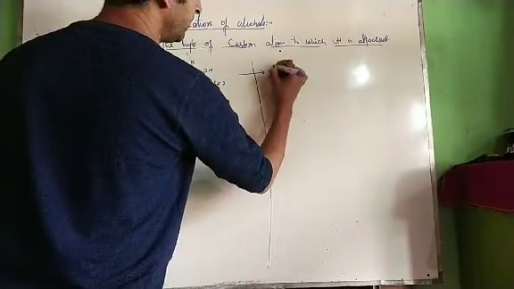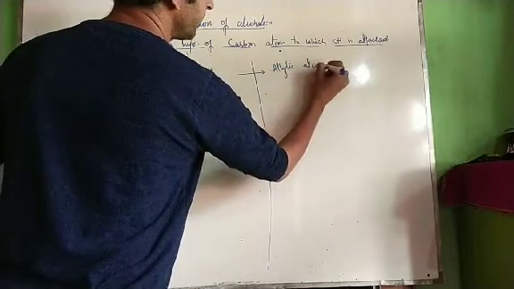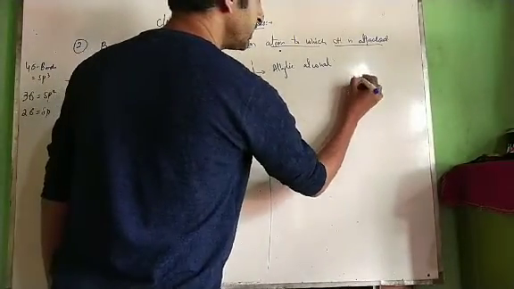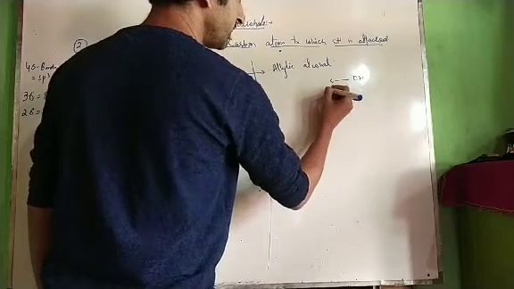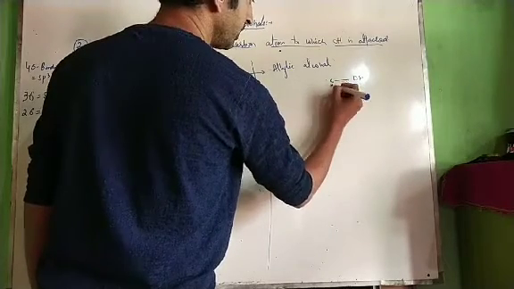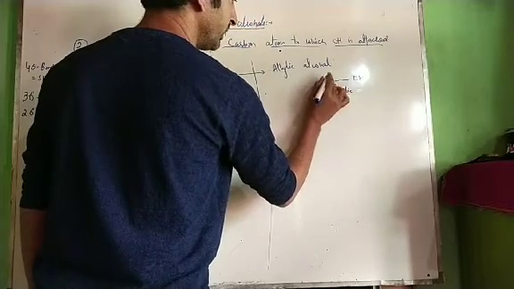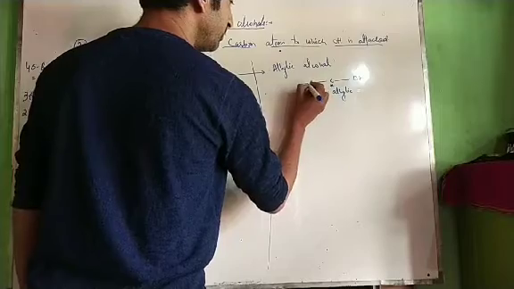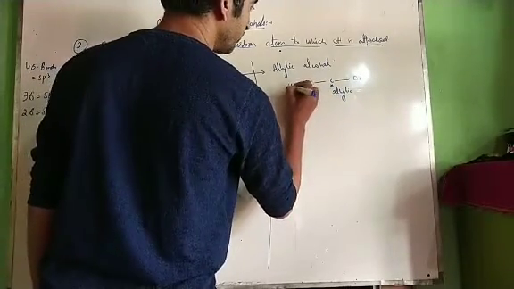We have allylic alcohol. Now what is an allylic alcohol? An allylic alcohol is one in which OH is attached to allylic carbon. This carbon should be allylic. Now what is an allylic carbon? An allylic carbon is one which is attached to the carbon which is sp2 hybridized, or which is attached to the carbon which bears a carbon-carbon double bond.